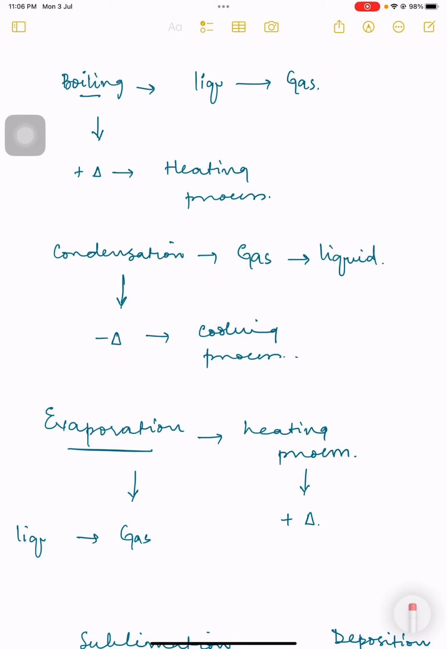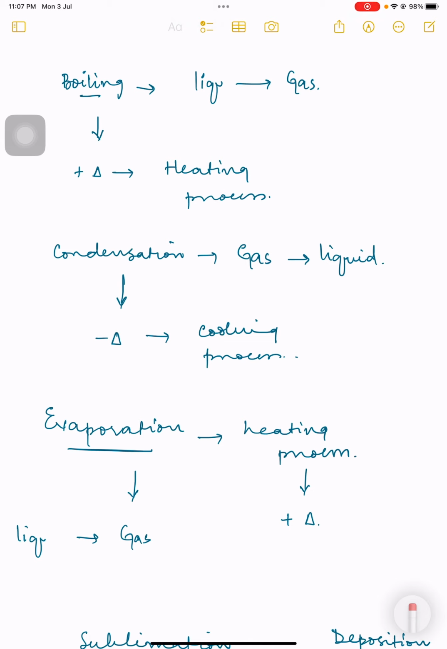There is a reverse process of boiling which is called condensation. In condensation, basically a gas is turning back into a liquid state. So we are removing the heat energy from the gas state, and it is turning into the liquid state. We can say that it is a negative triangle process. We are removing the heat energy, so that's why it is considered a cooling process.